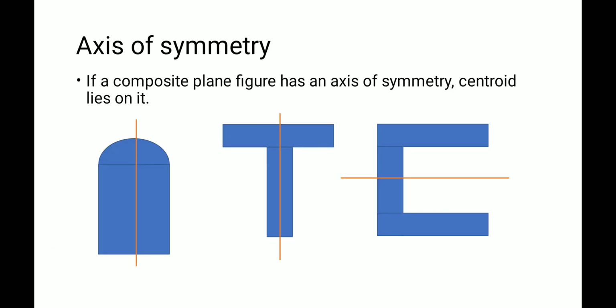Then axis of symmetry. Regarding these composite figures, this one is symmetrical about this axis on both sides. So this is symmetrical about the vertical axis, and this section is symmetrical about the x-axis. If it is symmetrical, the centroid will be on the symmetrical axis, isn't it? The centroid of this plane figure will be on that line.